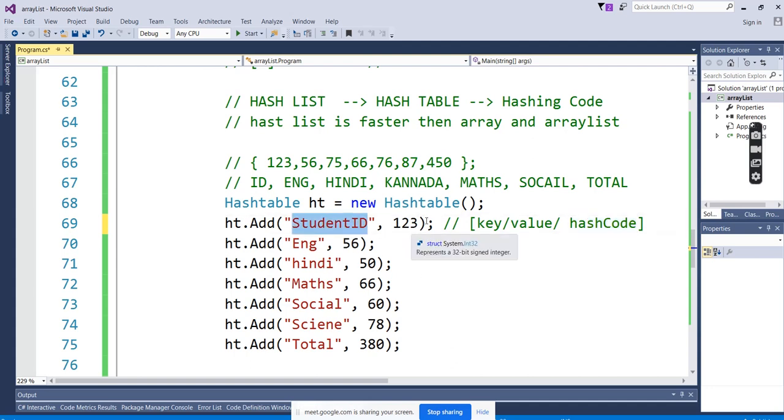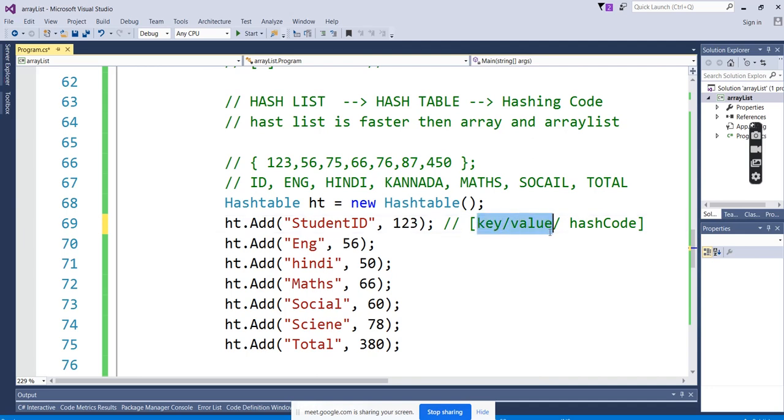Key, value, and another thing is hash code. So three things come into the picture when you're working with the hash table. Key and value are objects. Remember, key and value are objects. But hash code is an integer number, not an object.